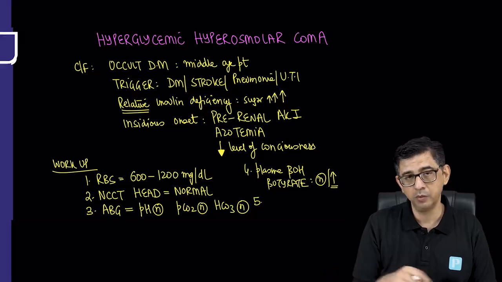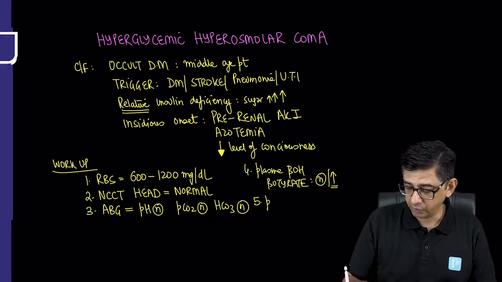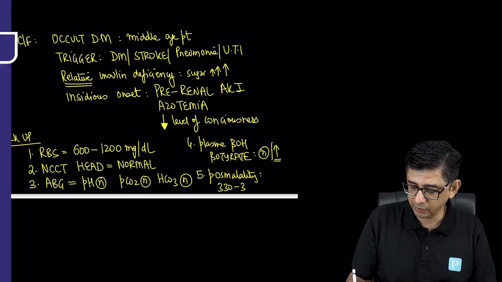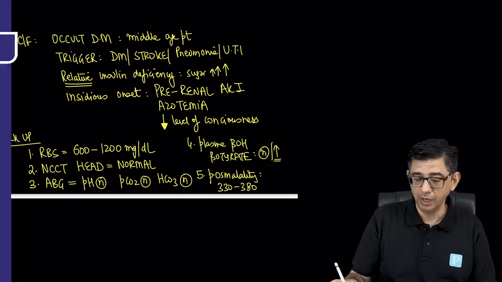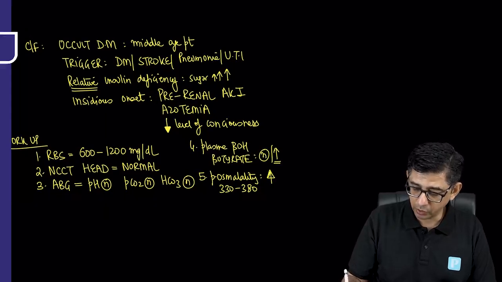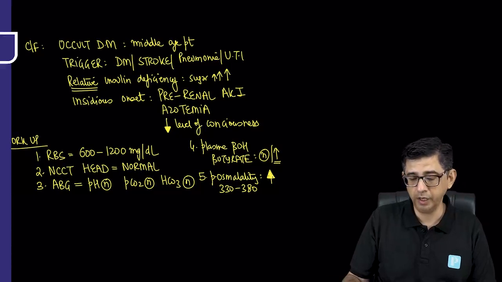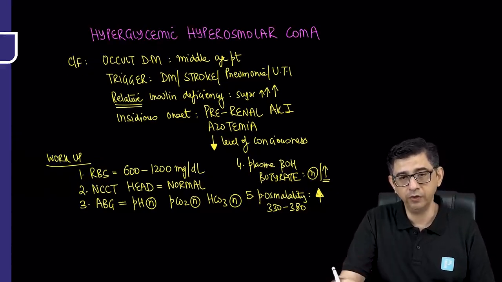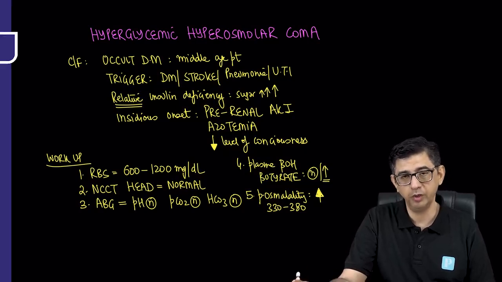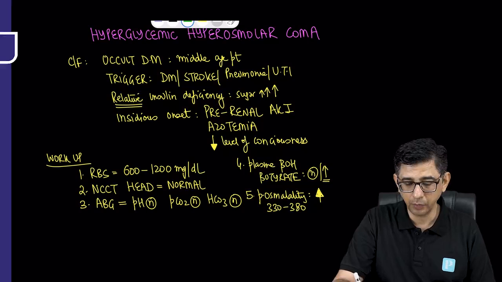If there's an elevation of plasma beta hydroxybutyrate, another test that would come in handy for diagnosis of this condition is plasma osmolality, because in these patients the plasma osmolality would be in the range between 330 to 380 milliosmoles. The point is, guys, that plasma osmolality showing a gross elevation is the highlight of why we are calling the disease a hyperosmolar coma. We call it hyperglycemic hyperosmolar coma, or in some books this would be written as non-ketotic hyperosmolar coma.